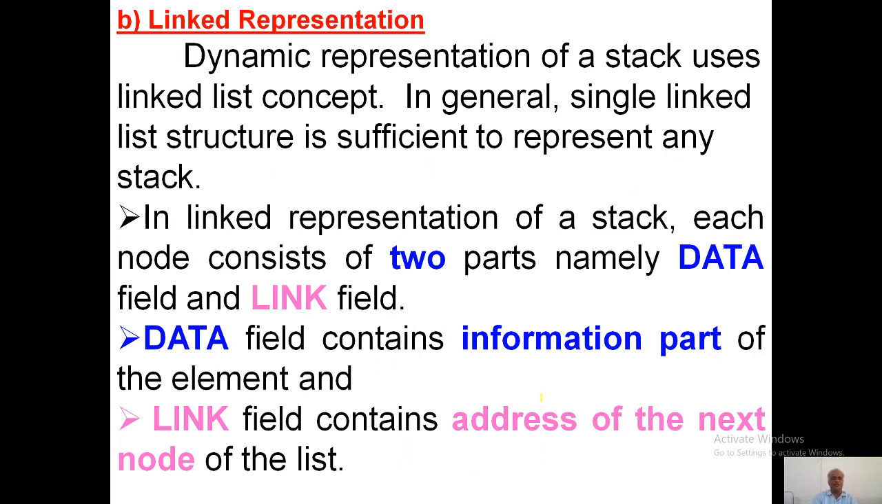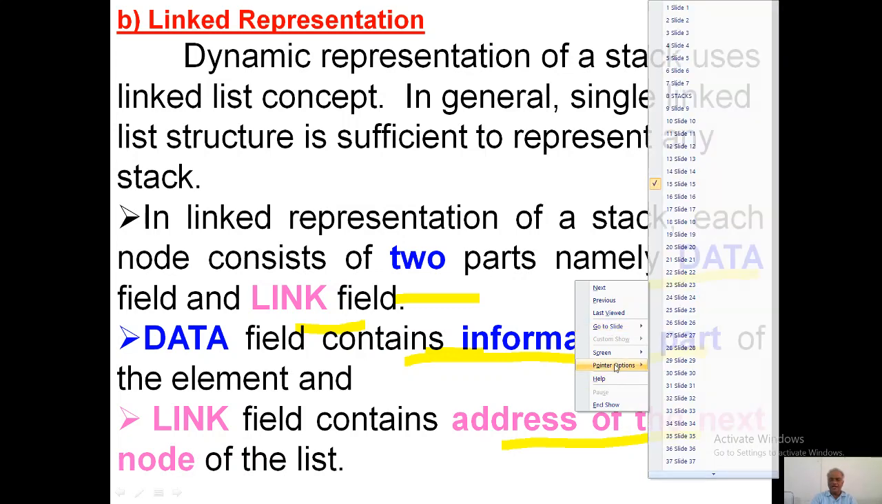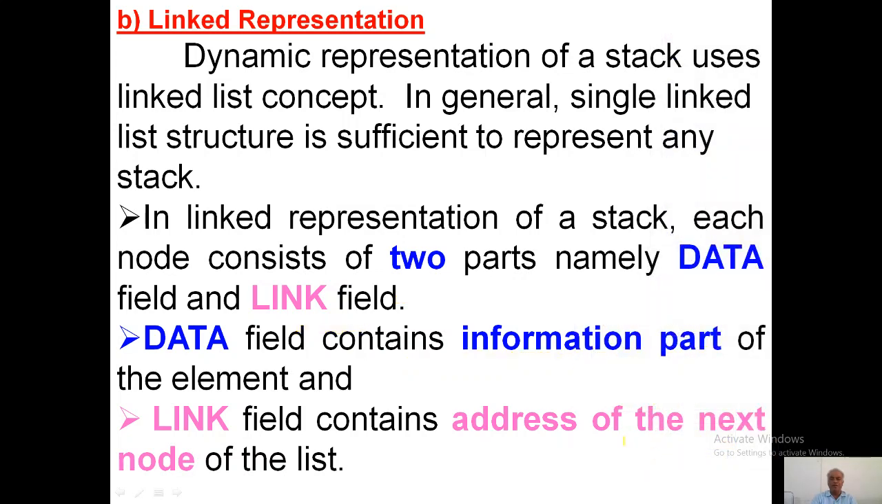Similarly, the linked list representation. The dynamic representation of a stack uses the linked list concept. In general it uses a single linked list. In the linked list representation of a stack, each node consists of two parts: one is the data part and the next one is the link part. The data field contains the information, and the link field contains the address of the next node.